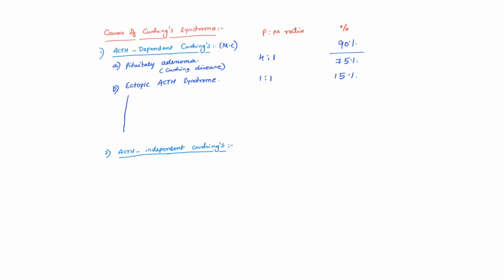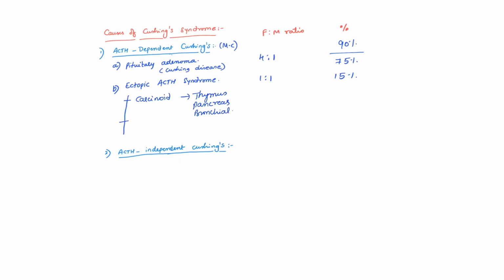Okay, coming to the ectopic ACTH. Ectopic ACTH means ACTH produced by any other structure other than pituitary. Normally, ACTH has to be produced in pituitary. If it is produced by any other structures, then it is called ectopic ACTH production. And the causes are usually tumors like carcinoid tumors present in thymus, pancreas, or gut, okay, or lungs also, or bronchial carcinoid.